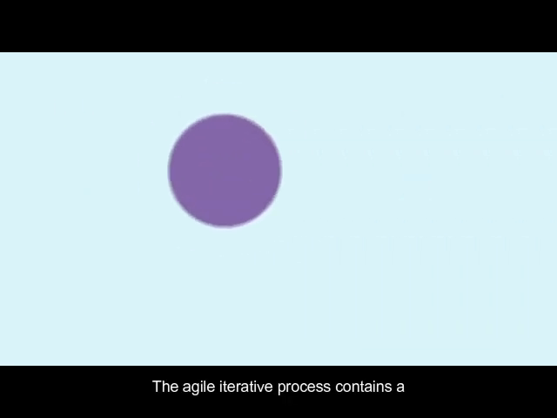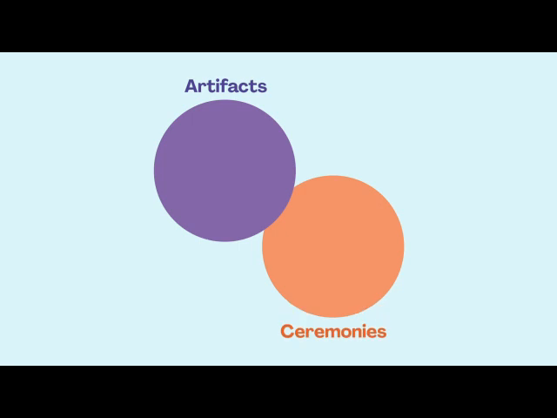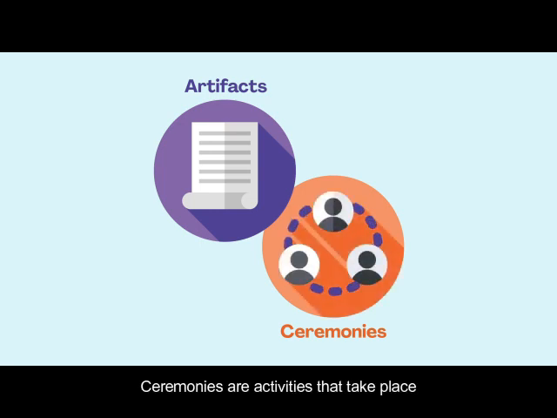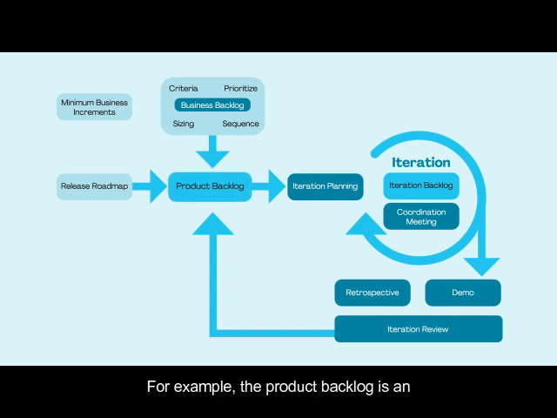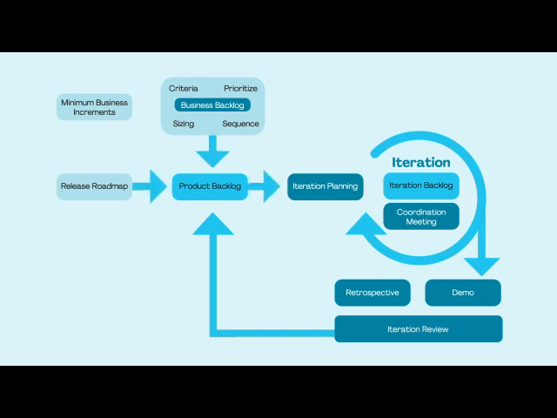The agile iterative process contains a series of artifacts and ceremonies. Artifacts are the objects produced within an iteration. Ceremonies are activities that take place during an iteration. For example, the product backlog is an artifact. It's the complete list of work required to create the product. It collects all the work flowing to the team.